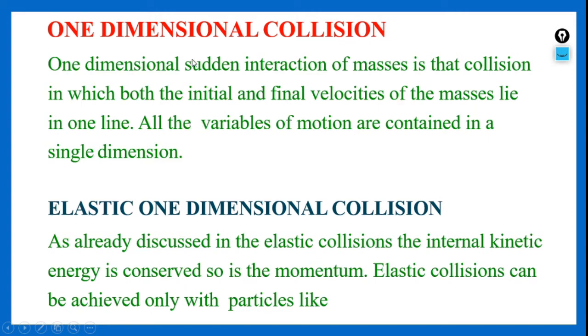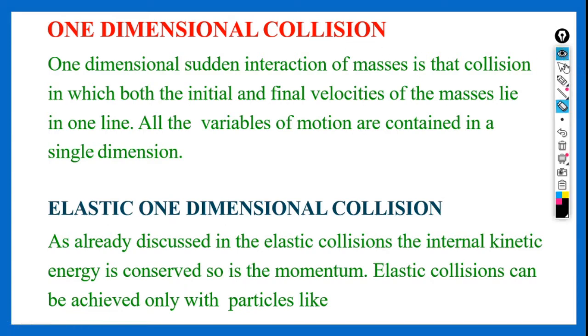So if all the velocities of all the bodies, in this case u1, u2, v1 and v2, lie on the same x-axis only, then we call such collisions one-dimensional collisions.